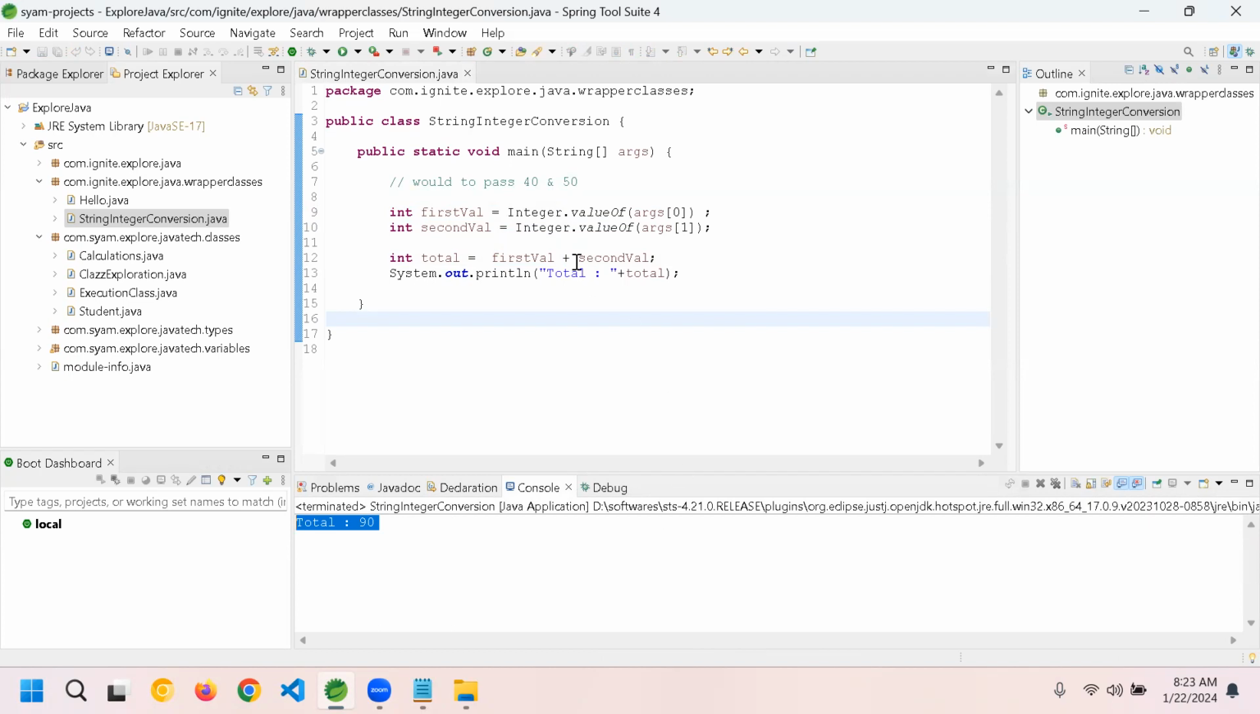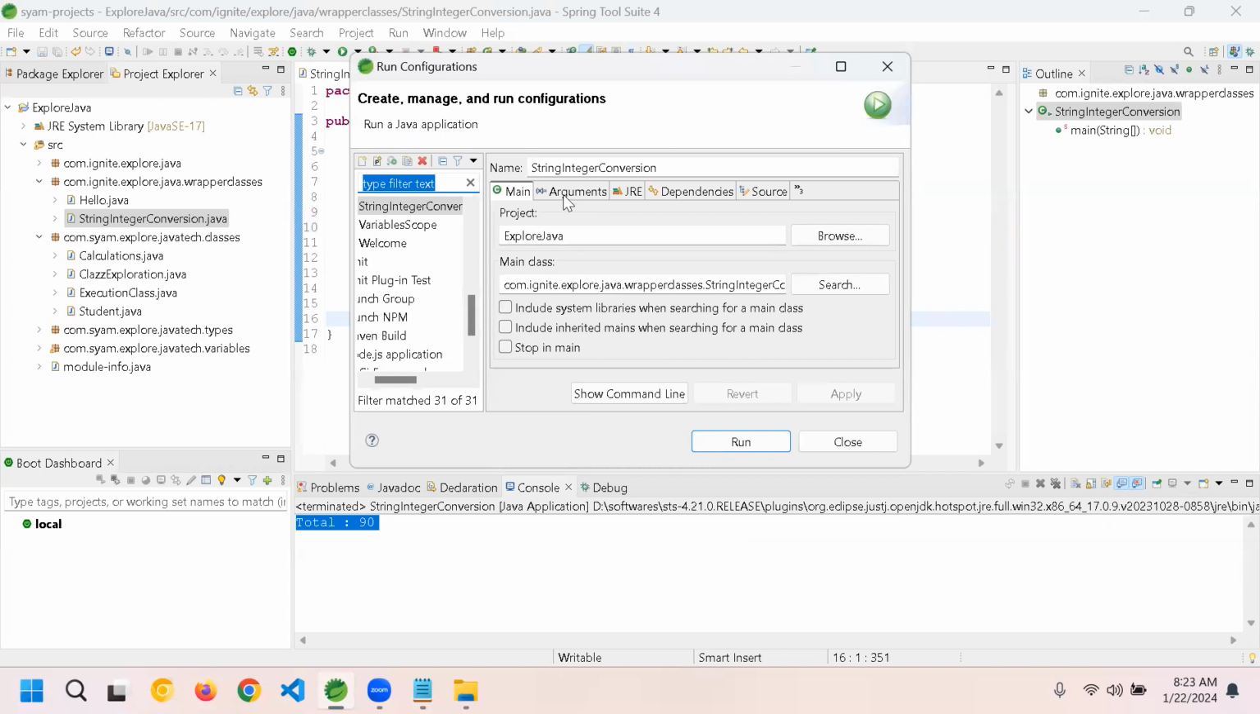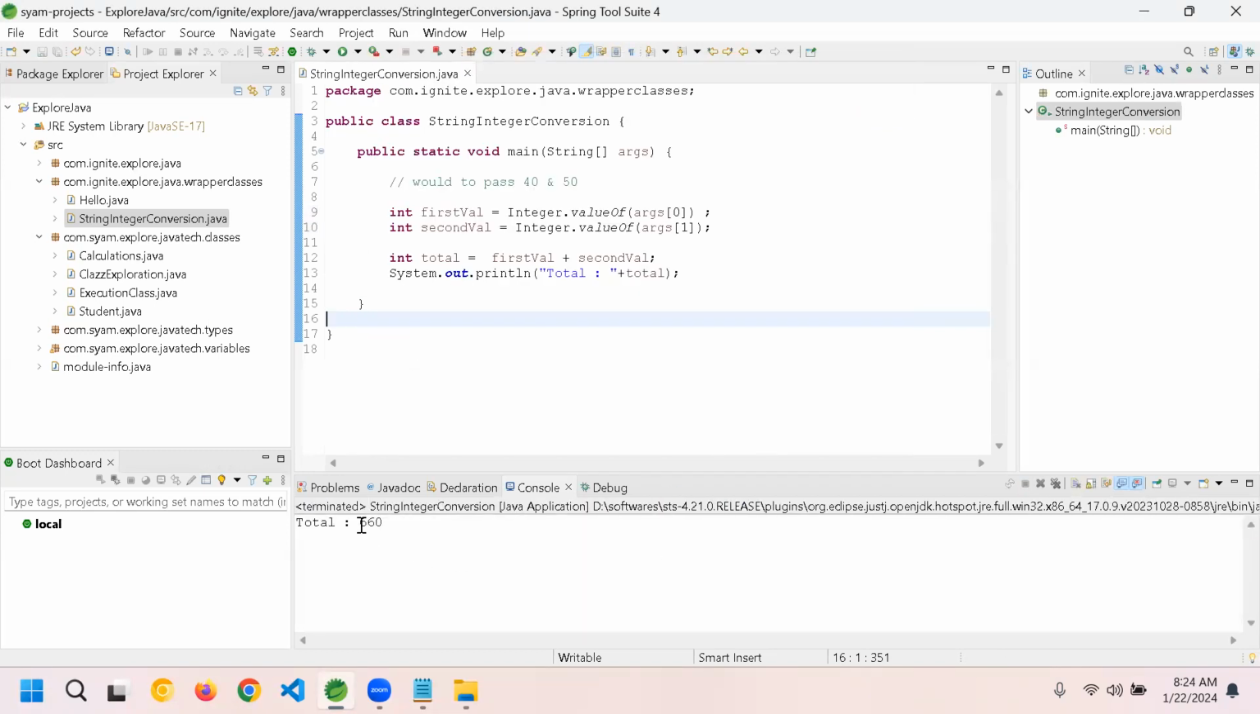Yes, sir. Let me change it. Right click, run as, run configurations. I want to give arguments 140 and 520. Say apply and run. Now do you see there is a difference? 140, 530.